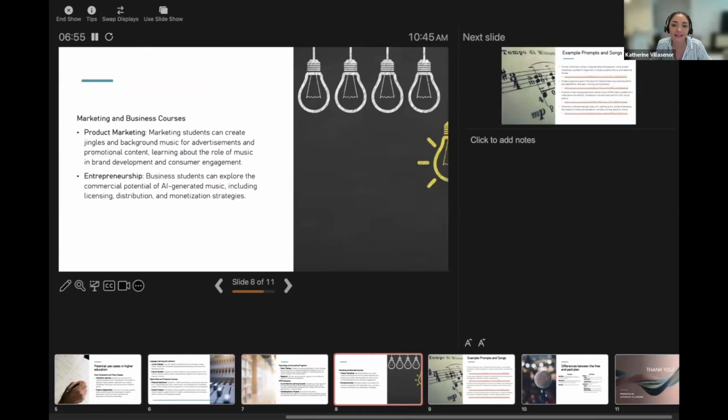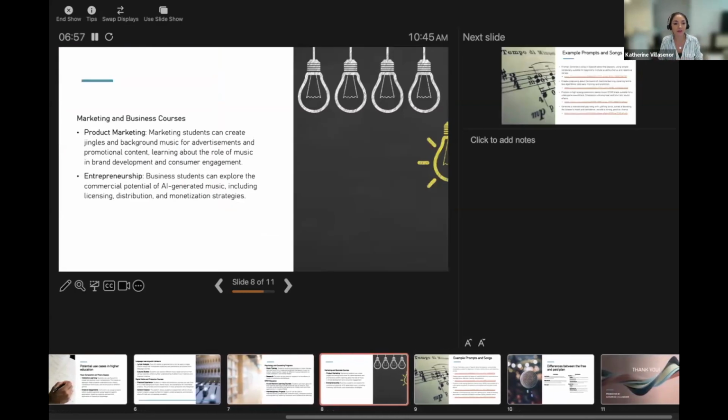And then finally, the last use case, in marketing and business courses as well. You can create songs or background music for advertisements, similar to media and production, or to promote certain content or products. You can get very specific to that product. You can also see how the student is thinking about the product and how well the student knows the product by how they describe it. So you can test a lot of things through the songs they make. It's a very creative way of having an assignment.